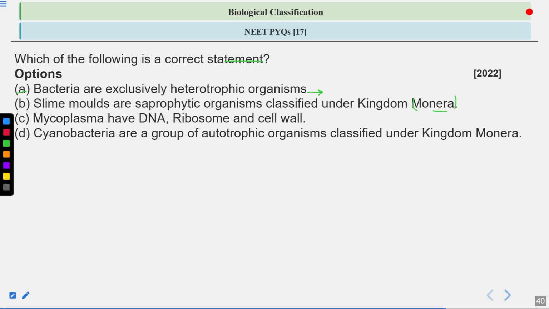So are slime molds included in Monerans? Are slime molds prokaryotes? In option C, mycoplasma have DNA, ribosomes, and the cell wall, it is saying. And D, cyanobacteria are a group of autotrophic organisms classified under the kingdom Monera. So what is the correct statement here? Let's have a look at the answer.